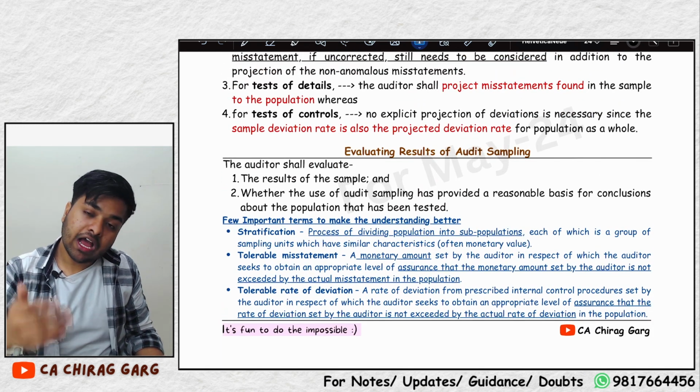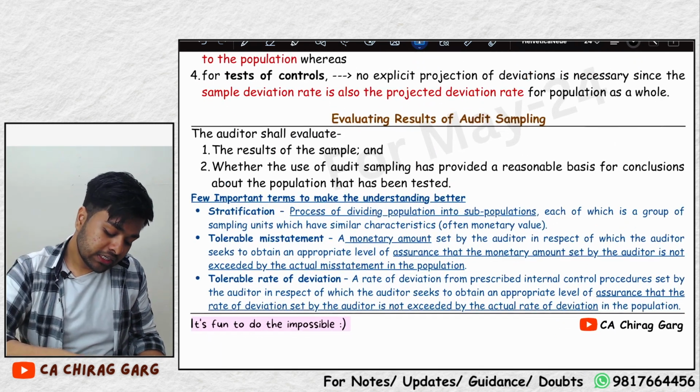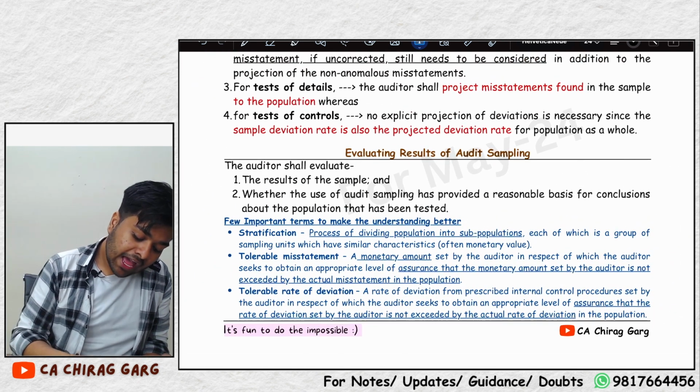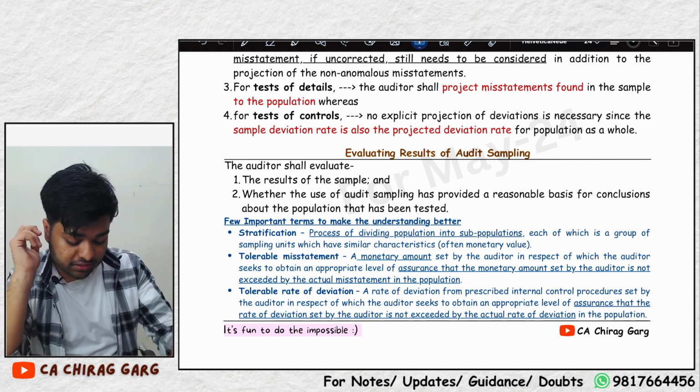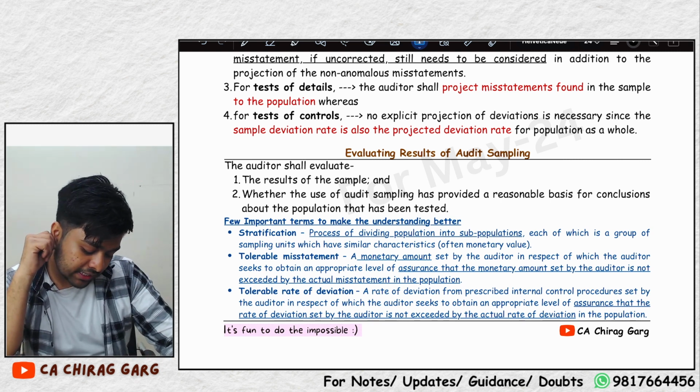Evaluating the results of the sample. After doing all of this, the auditor shall evaluate the results of the sample and he shall evaluate whether the use of sampling has provided him a reasonable basis for conclusion about the population that has been tested.